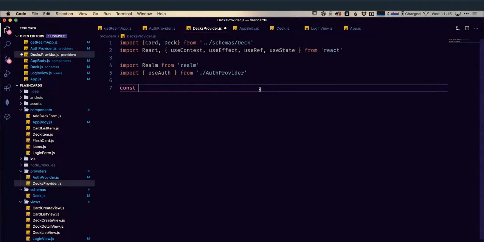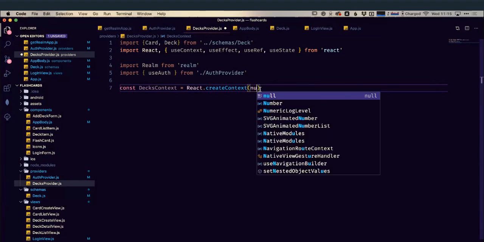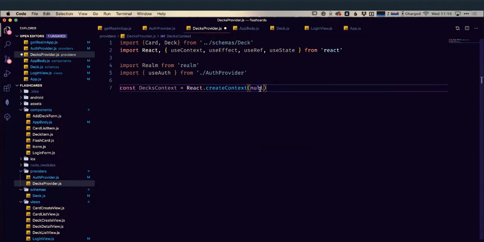So let's create a new context object, React.createContext. I'm going to set that to null again. Okay, so we have our constant here for that. Again, it's going to be set to null, and we'll create that later on. And then we can start on our provider.